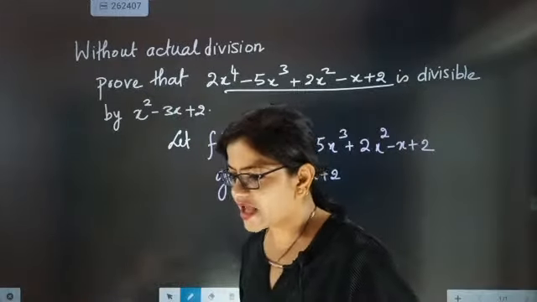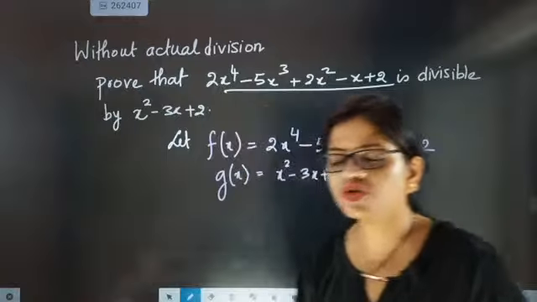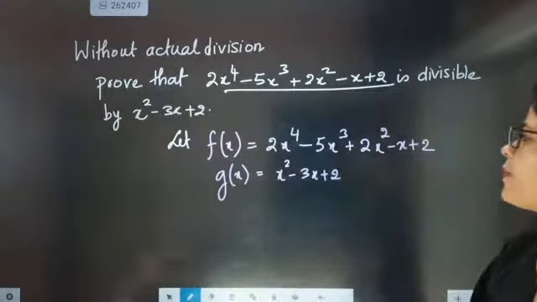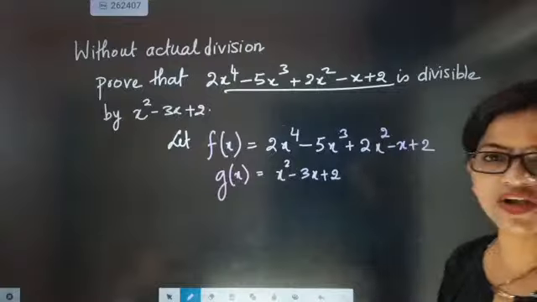So we write f of x is this much, g of x is this much.